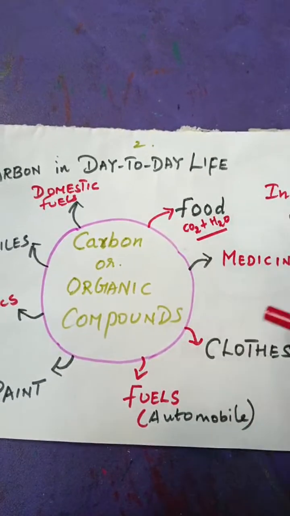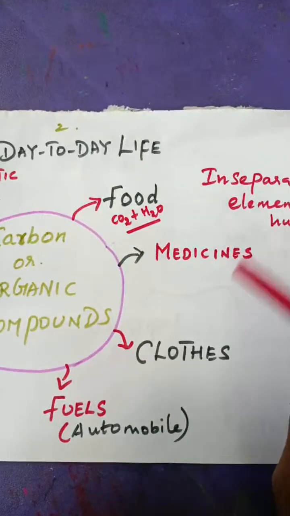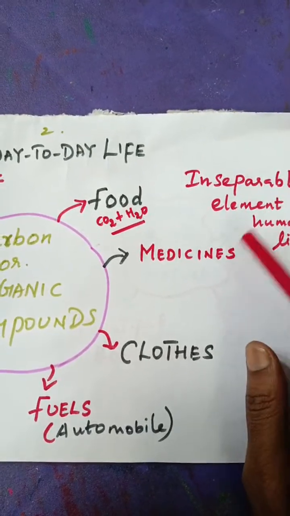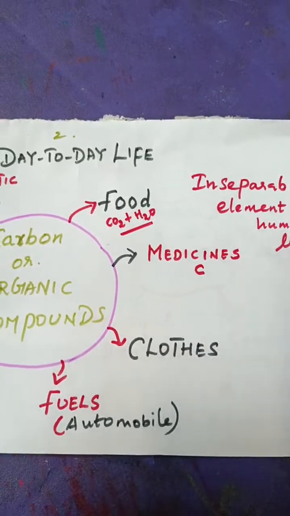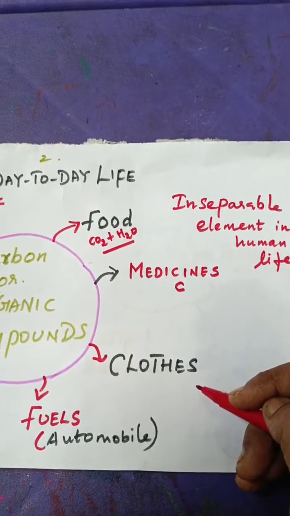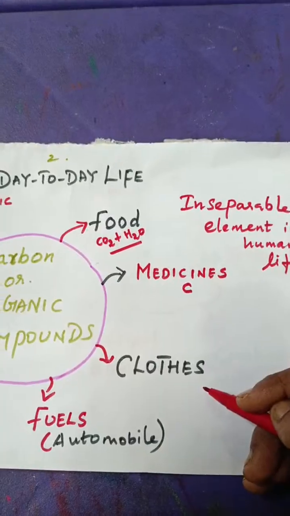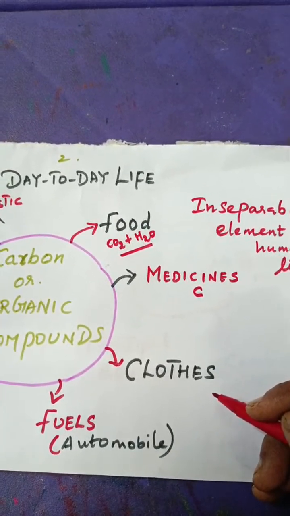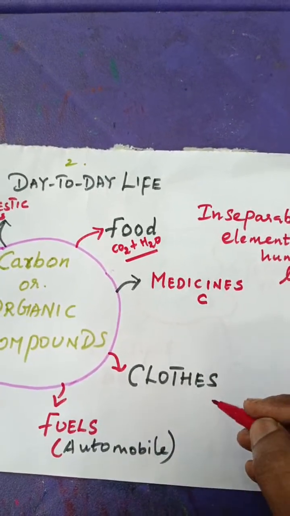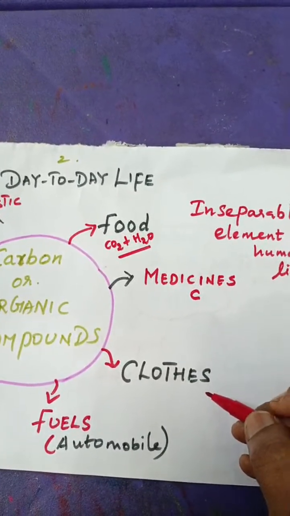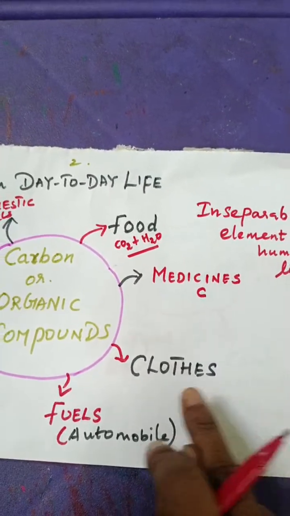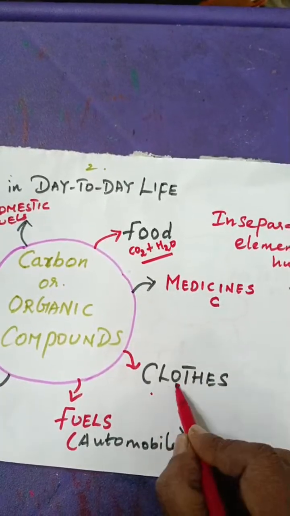Now, we come across various medicines in our day-to-day life, isn't it? These medicines are also made of carbon. Not only that, we need clothes to live, to protect ourselves from various weather conditions, isn't it? These clothes, where do they come from? Again, they come from plant and animal sources. Just recollect the plant and animal fibers from your classes 6, 7 and 8. So the clothes which we wear are also made up of carbon.